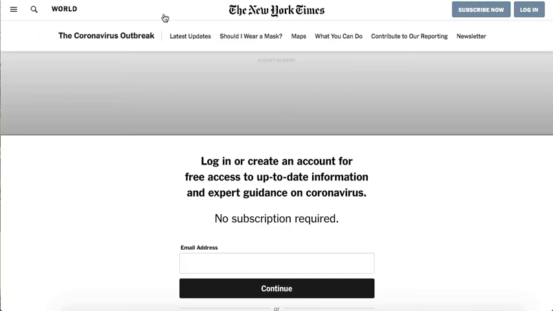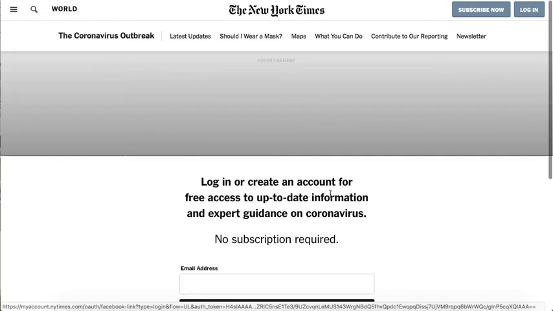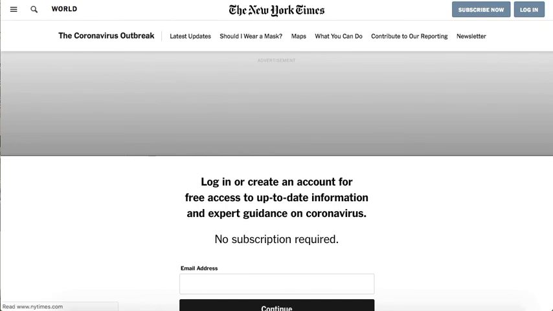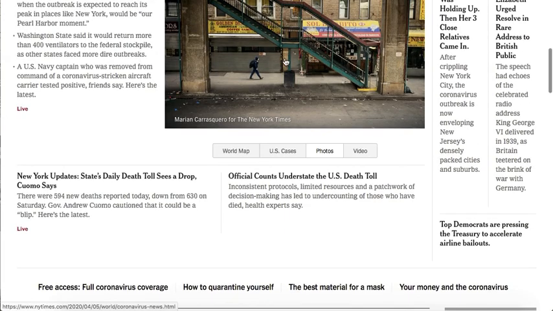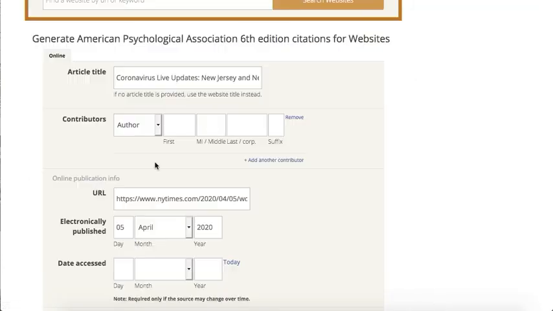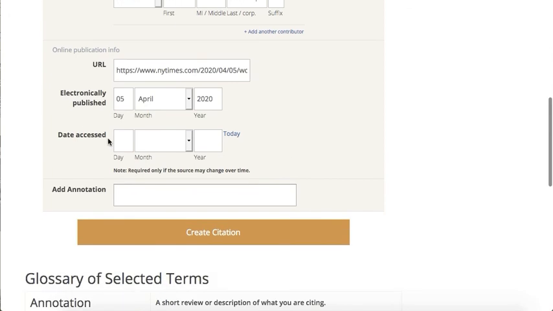So we will go back to the article. Okay, unfortunately it will not let us see the article once again. Let's just double check. It's actually by Maria Carrillo, so we will put that here. At the same time, we will need to put the date of today, the 5th of April 2020. That's the date of access.